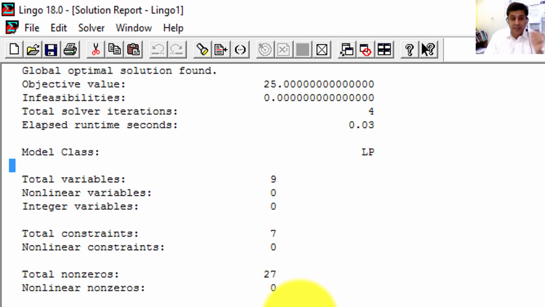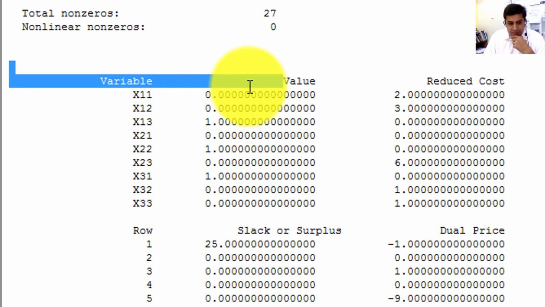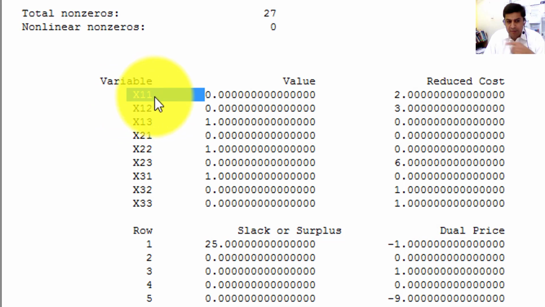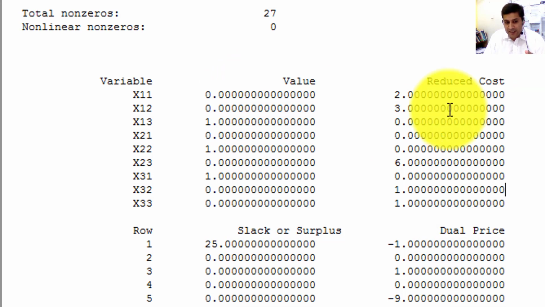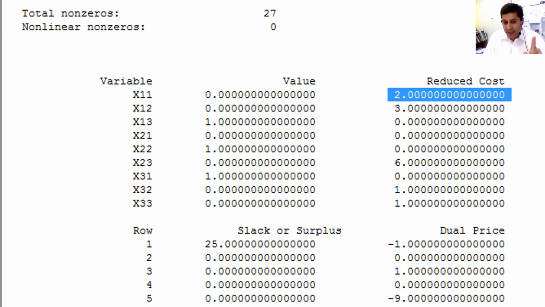Now if you have a look at these variables, x11 is showing what? It shows that if you assign Adam to job 1, your cost will be increased by $2, so the analysis shows you do not need to assign Adam to job 1. If you do not assign Adam to job 1, you reduce cost by $2.